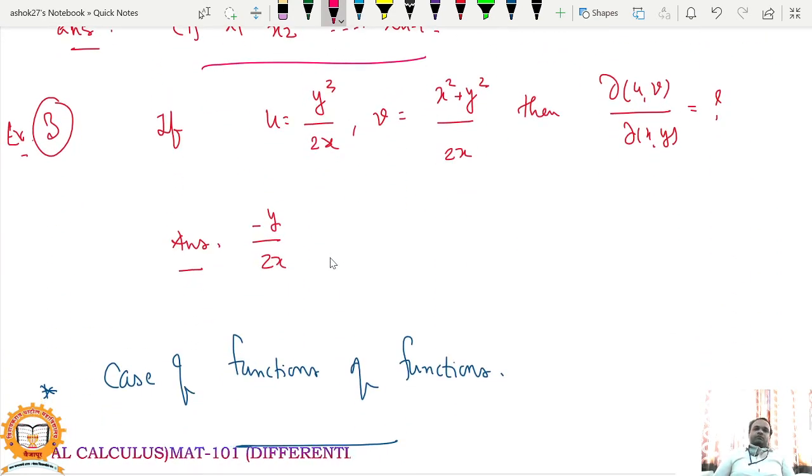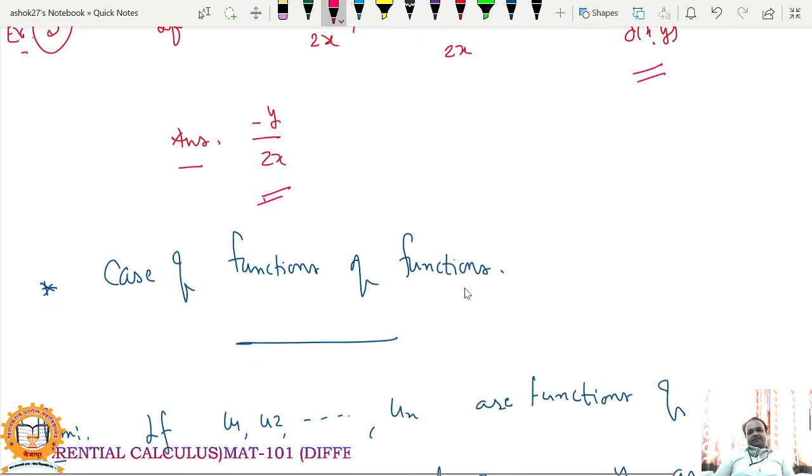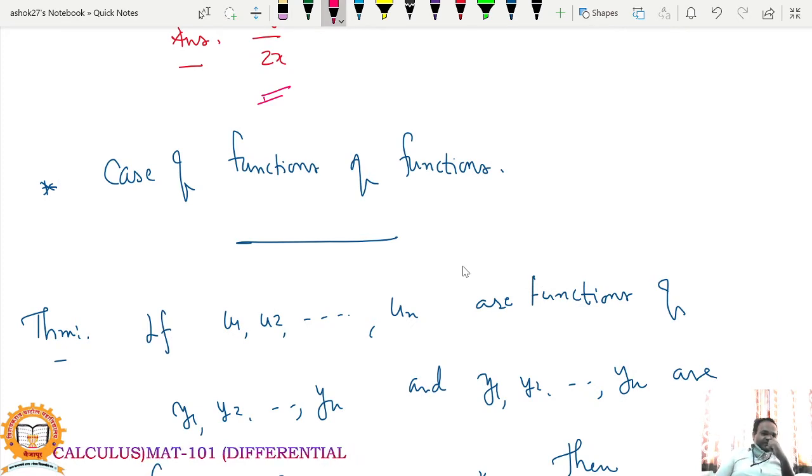If u is equal to y square upon 2x and v equal to x square plus y square upon 2x, then what is the value of this Jacobian? Again, you just have to use the definition of Jacobian, and you will find that this is nothing but minus y upon 2x. So there are some specific situations of functions in which to find the Jacobian.